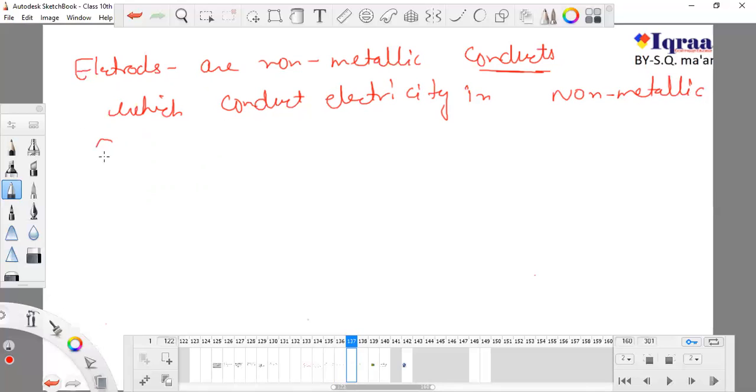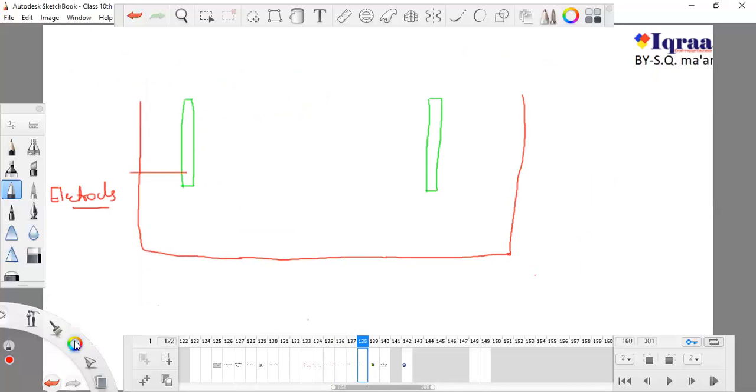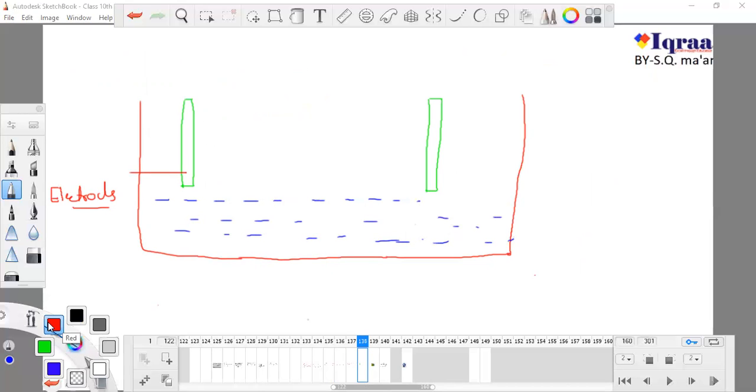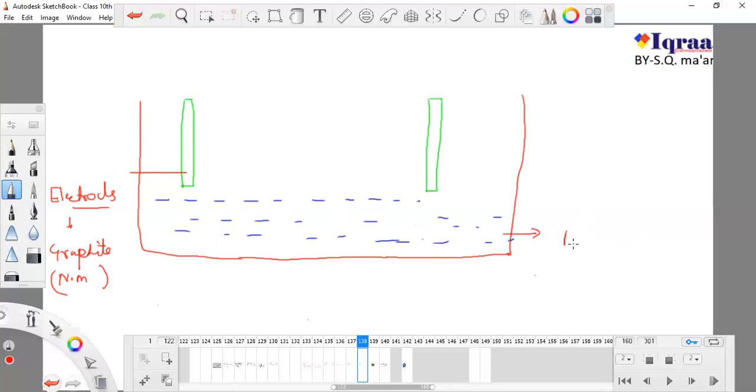It means that I'm going to fill this tub with water. These electrodes are made up of graphite, which is non-metallic, and at the same time the water which is filled is also non-metallic.